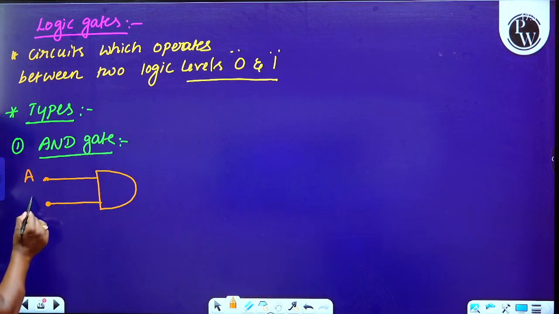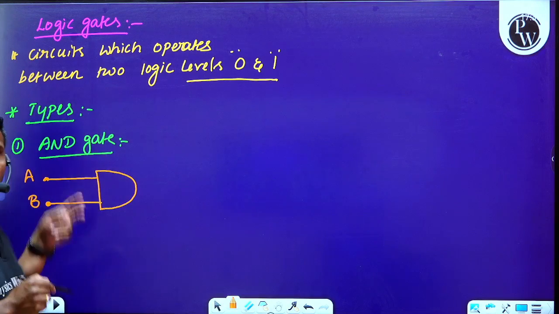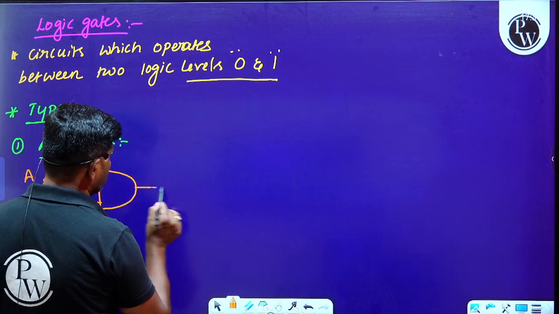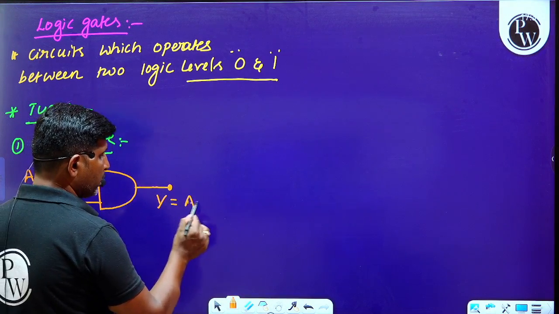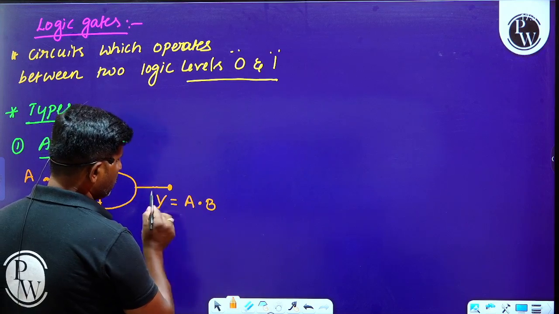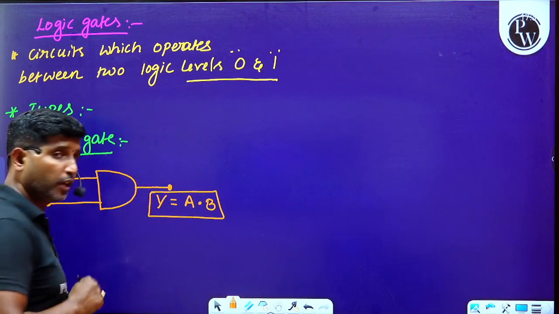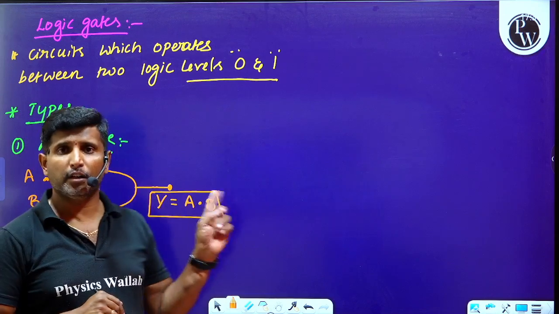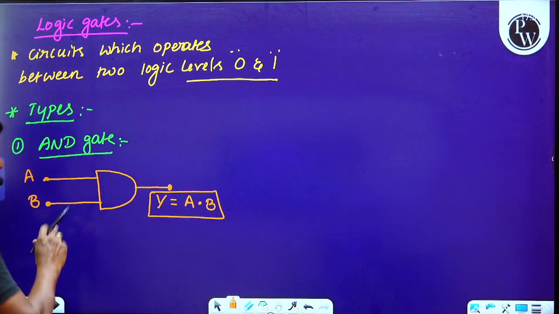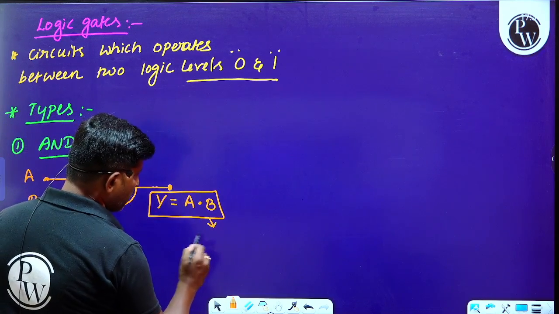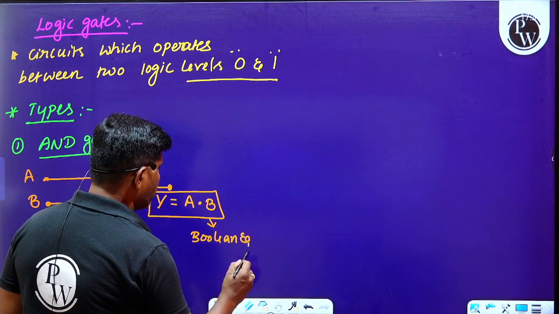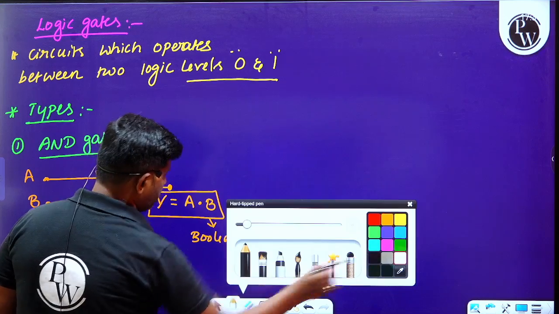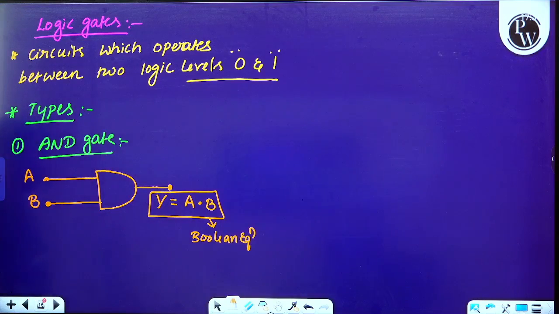A and B are called inputs, and Y is called output. Y can be written as A dot B, and we read it as A and B. That is the circuit symbol, and this is the Boolean equation used to represent the AND gate.